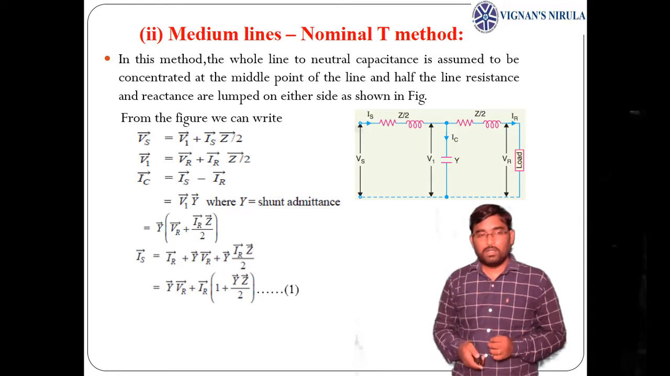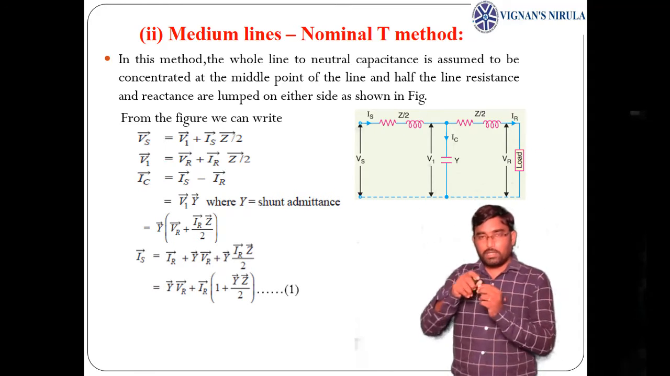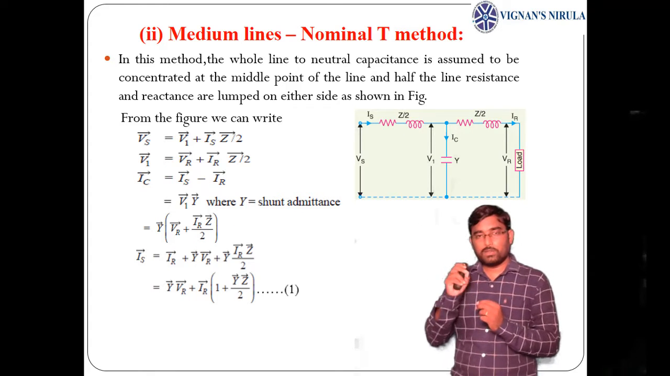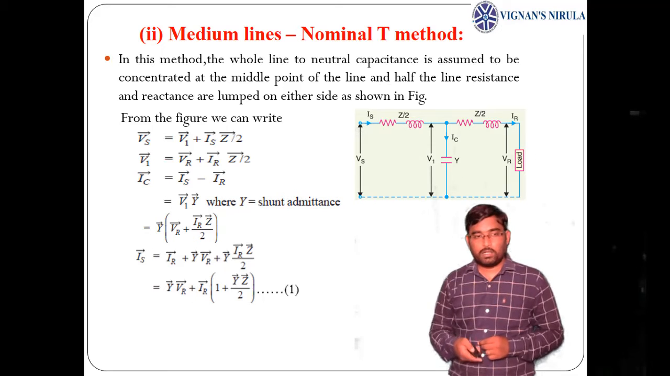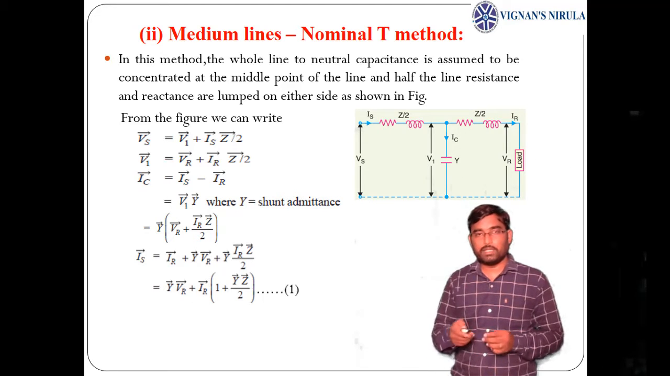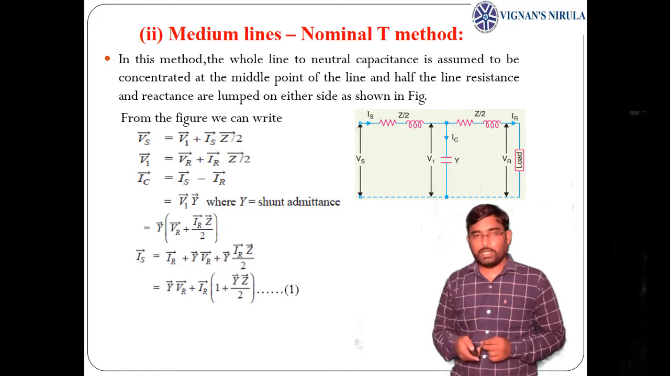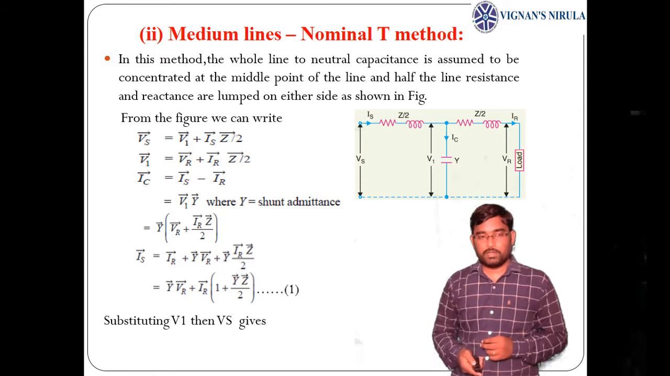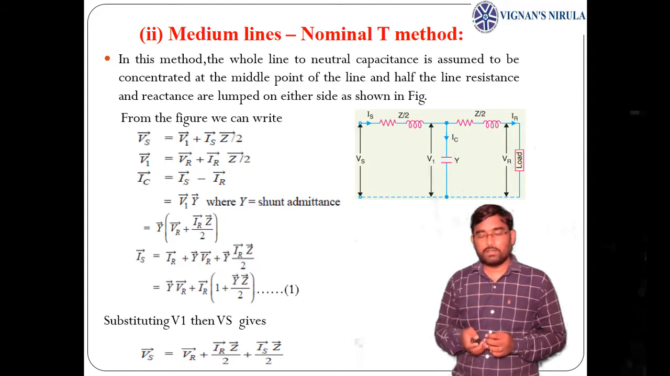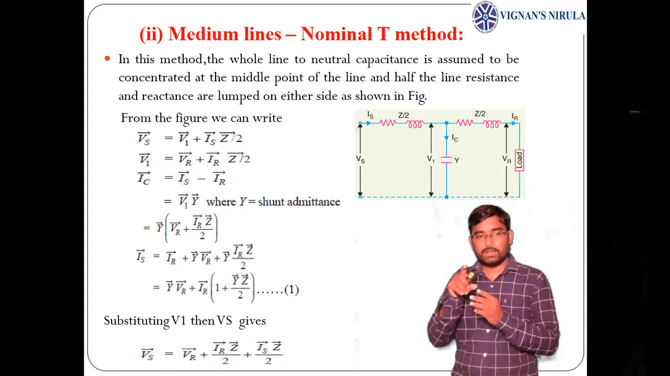Now Is, obtained by applying KCL at that midpoint, equals Ir plus Ic, which is Y into Vr plus Y into Ir Z by 2. Taking the Vr and Ir terms as common, we get Is equals Vr into Y plus Ir into 1 plus YZ by 2. Taking this as equation number 1. Now we need to express Vs in terms of Vr and Ir, that is our target next. For that, applying KVL for the first loop, Vs equals Vr plus Is into Z by 2.